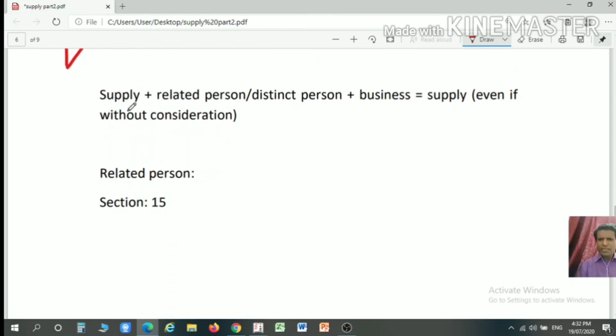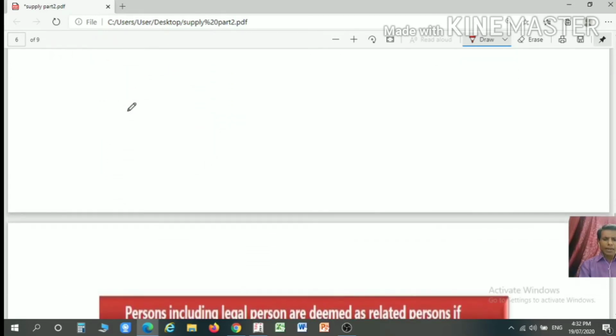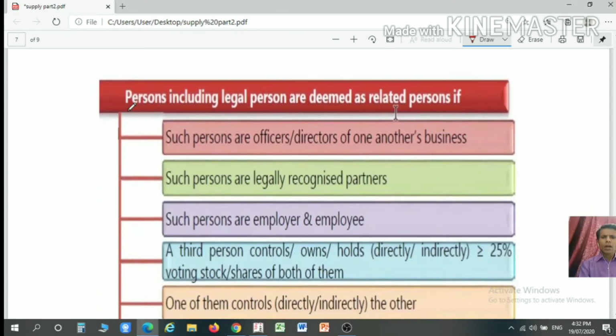Now the next item under schedule 1 is supply between related persons or distinct persons without consideration. So supply plus related person or a distinct person plus business will be considered as a supply even if it is without consideration. Now what is the meaning of a related person? The term related person is defined under section 15.